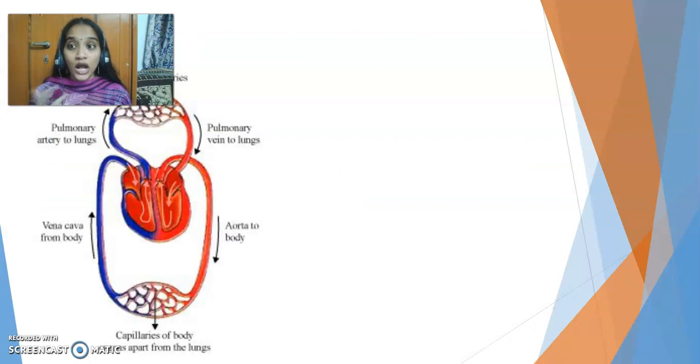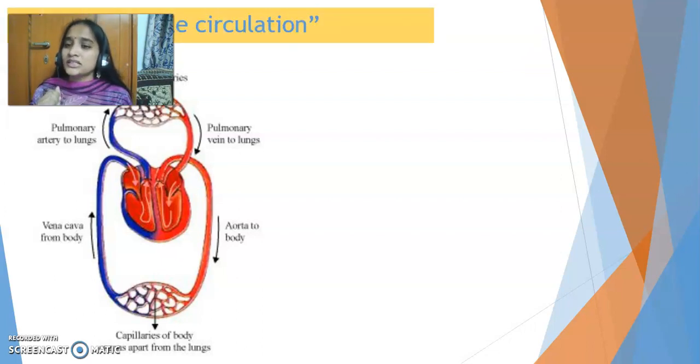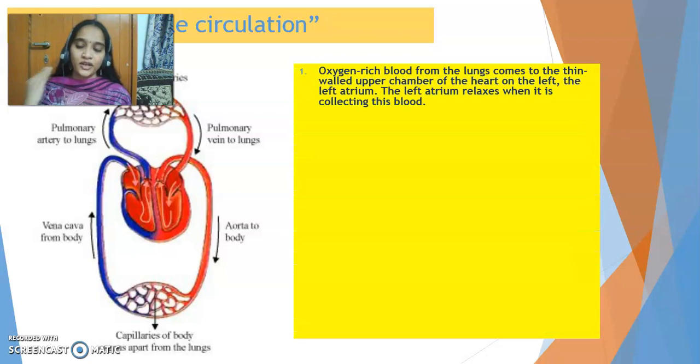Now let's see how does it happen. For our easy understanding, let's make the circulation process into steps. So let's see steps of double circulation. Now, why is it called double circulation? You should be clear with it after my explanation on this. Now try to observe the figure carefully, and we will try to understand in a stepwise manner.